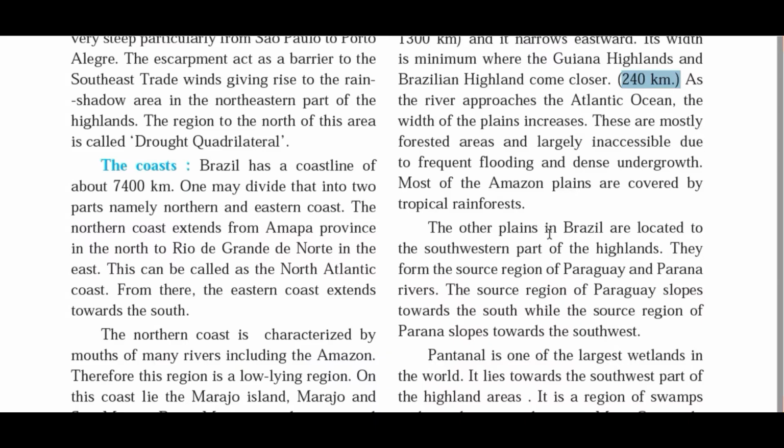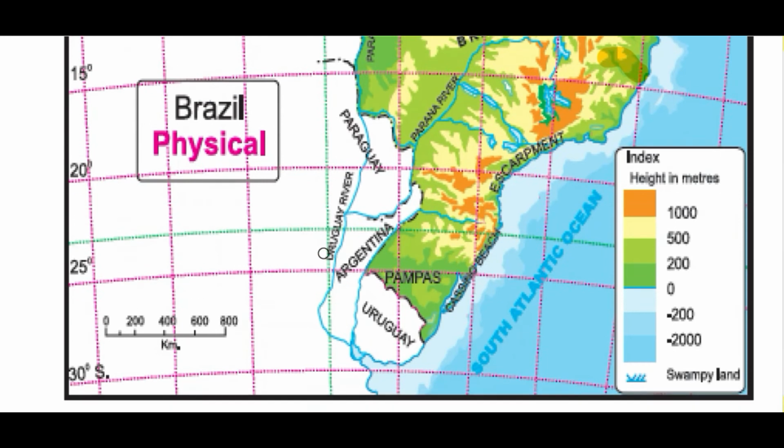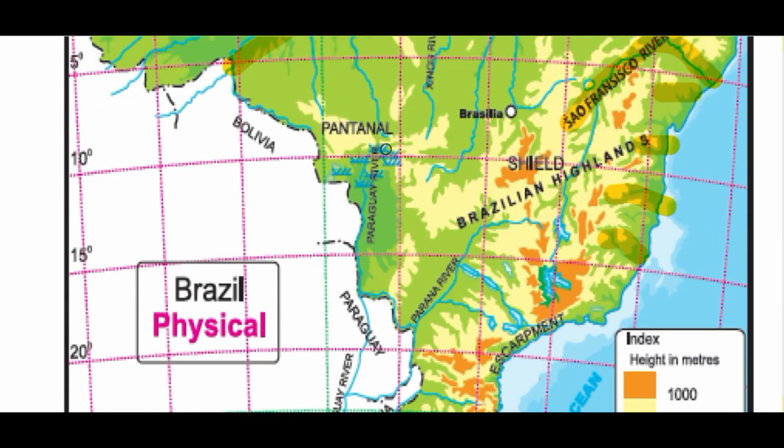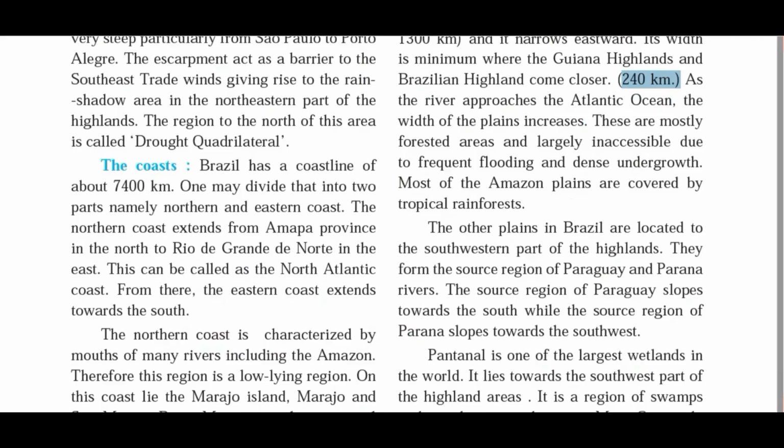The other plains in Brazil are located to the southwestern part of the highland. They form a source region of the Paraguay and Parana rivers. Okay, so here you can see the Paraguay and Parana rivers. Why is it known as a source region? Because these rivers originate from this highland region and then flow towards this southwestern part of Brazil, and then it enters into Argentina and Paraguay.